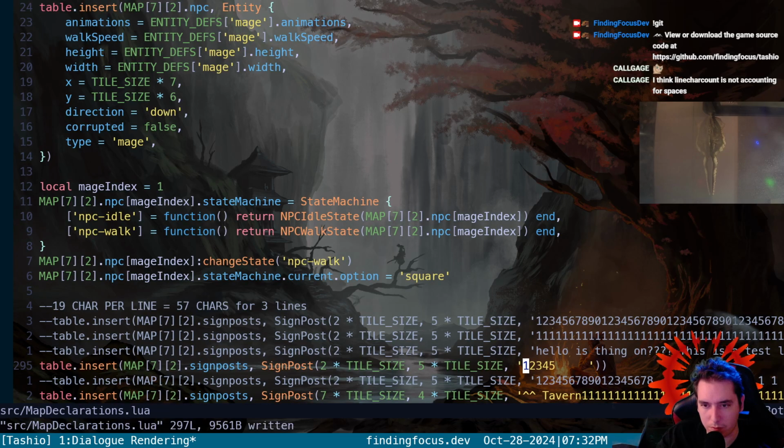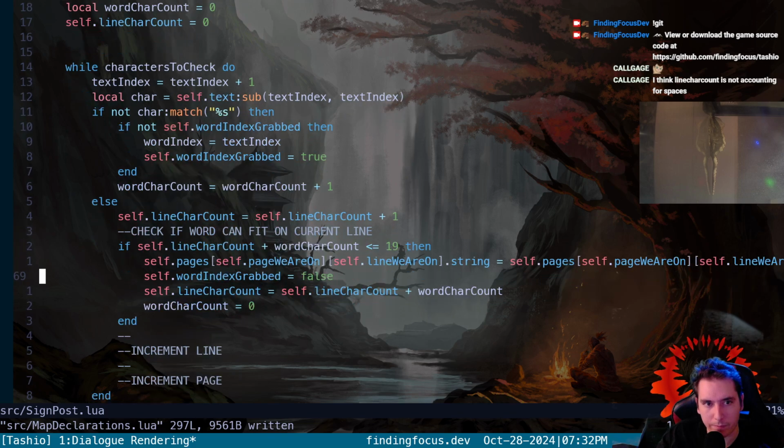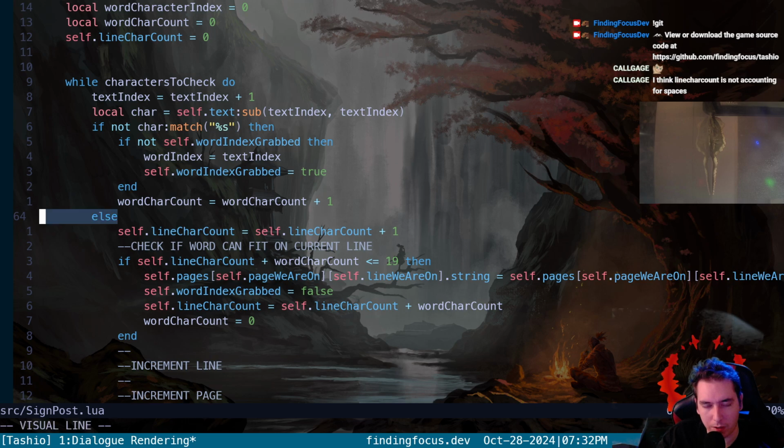So we just need to do some stuff differently, because the thing is, if it is multiple spaces in a row, it's going to come in here and it's going to say, okay, well, since it is a match with a space, we're going to come over here to our else. We're going to increment the line character count by 1. Then we're going to check if the current word character count plus our line character count is smaller than our threshold.